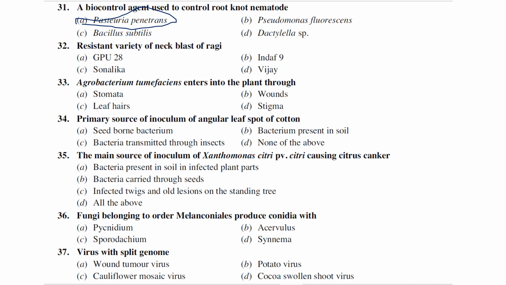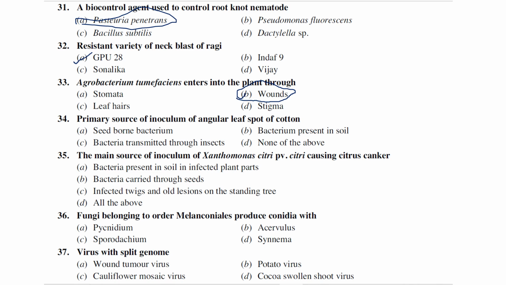Resistant variety for neck blast of ragi. Blast is generally caused by Pyricularia oryzae and Magnaporthe grisea, right? So blast in ragi is also caused by the same Magnaporthe species. There is a resistant variety called GPU 28, which is recommended for neck blast of ragi. Agrobacterium tumefaciens enters into the plant cells through stomata, wounds, leaf hairs, and stigma. This Agrobacterium tumefaciens, which causes crown gall disease or galls, generally enters the plant cells through wounds made by insects or mechanical operations, whatever it is; generally it enters through wounds. The next one is the primary source of inoculum of angular leaf spot of cotton.